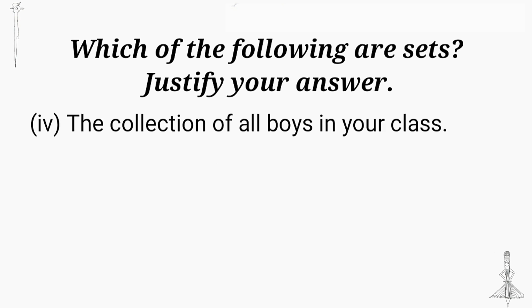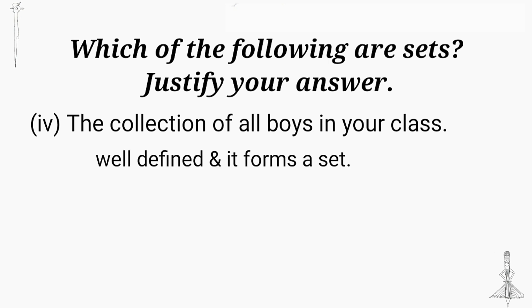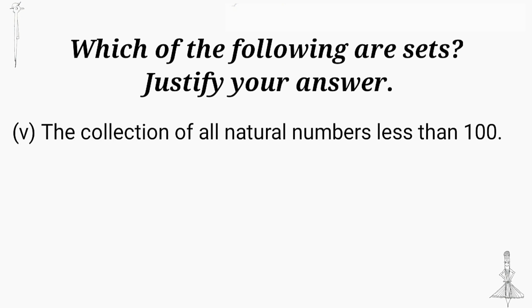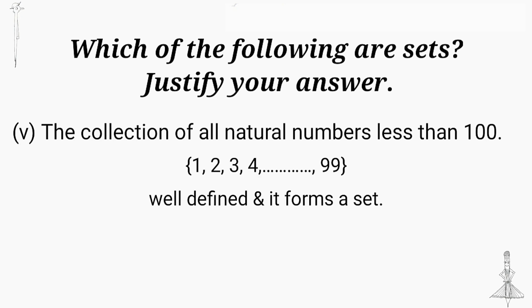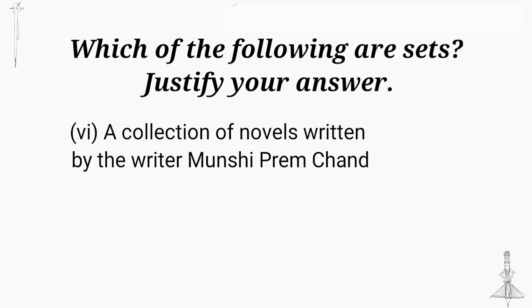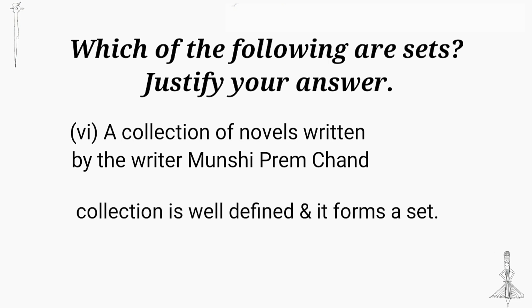Next question. The collection of all boys in your class. It is a well-defined collection. We can write it in a set. The collection of all natural numbers less than 100. We know natural numbers start with 1 and here the natural numbers less than 100, that is 1 to 99. Next, a collection of novels written by writer Munshi Premchand. It is a well-defined collection, so it forms a set.